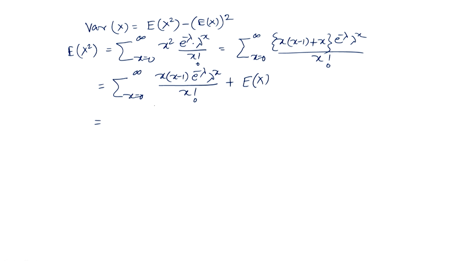Now x into (x minus 1) we can cancel with x into (x minus 1) in x factorial, and then x runs from 2 to infinity, because when x equal to 0 or x equal to 1, this term becomes 0. So, e to the power minus lambda, lambda to the power x divided by (x minus 2) factorial we get.